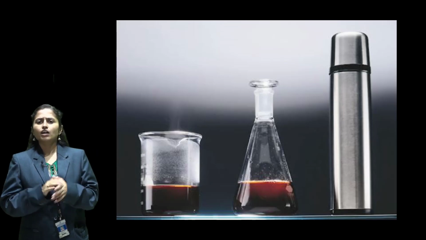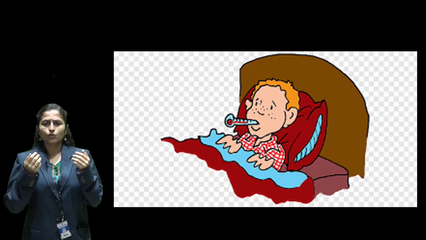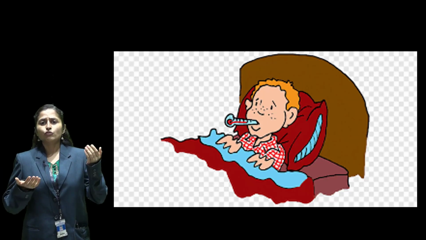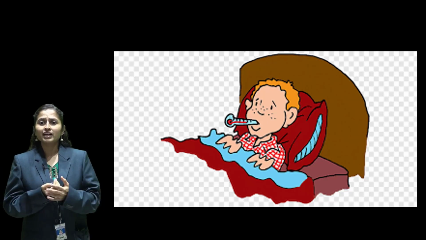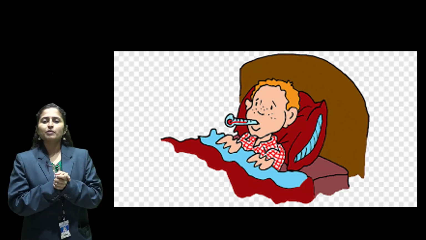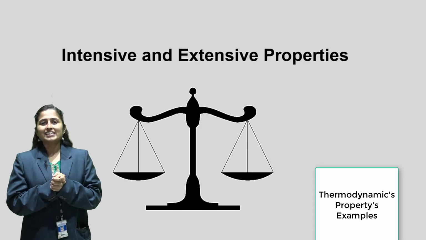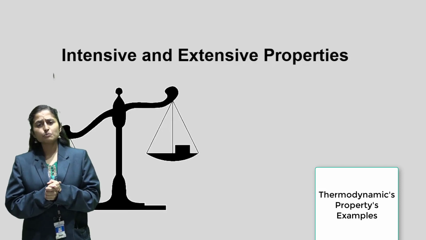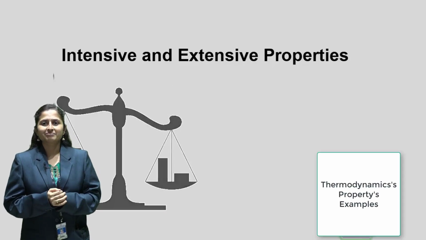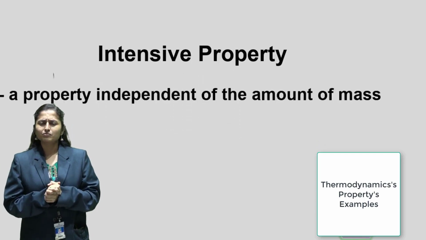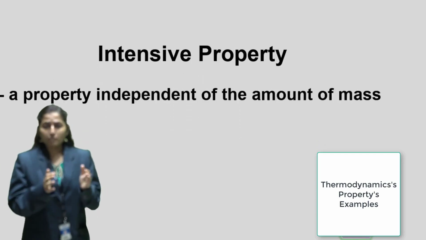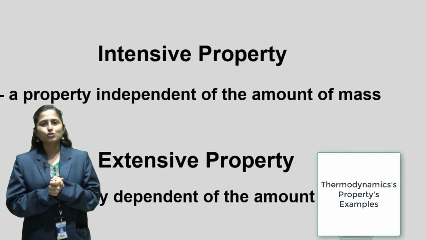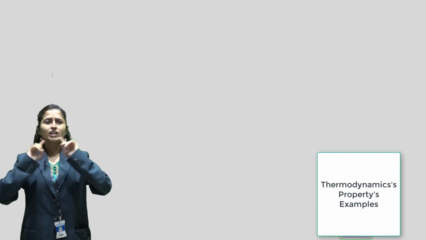Now consider a human being, as we are also the best example of thermodynamics. We have certain properties like temperature, weight, volume, right? Similarly, our thermodynamic system has certain properties. So let us understand the characteristics of a system, which are nothing but properties. These properties are again divided into two heads, intensive and extensive. What are intensive properties? The properties which are independent of the amount of matter present in it. Example, if you consider the classroom